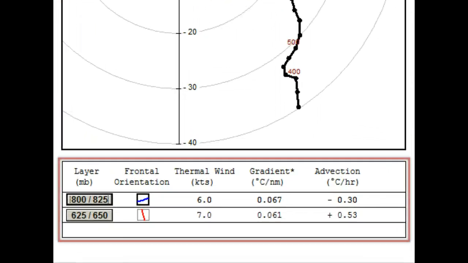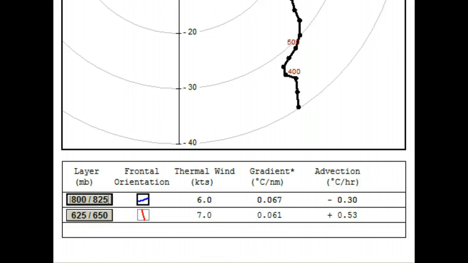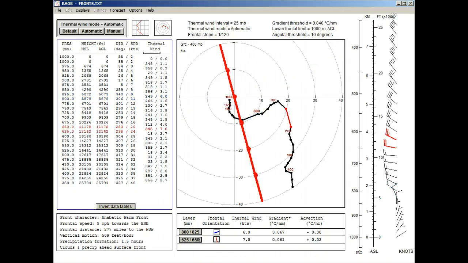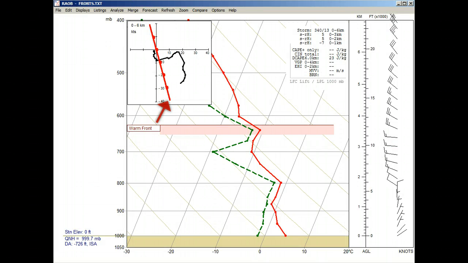Now let's take a look at the fronts table at the bottom of the screen. Here it shows that RAOB found two fronts for this sounding, a cold front and a warm front. RAOB also initially displays the strongest frontal zone, which is defined by the largest thermal gradient, which is listed here. Since RAOB also found a warm front, let's click on this Layer box button to display it. We now see a red warm front, along with its corresponding wind vectors in red. And now when we click on the sounding return image, we see the same warm front plotted on the sounding diagram.